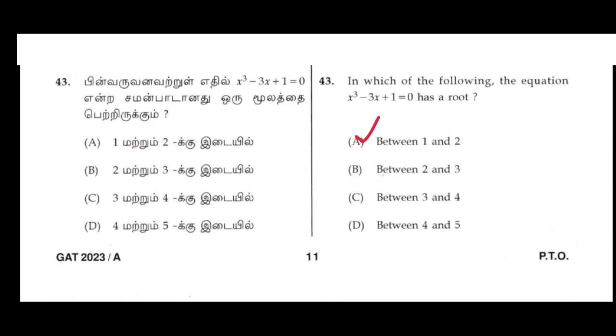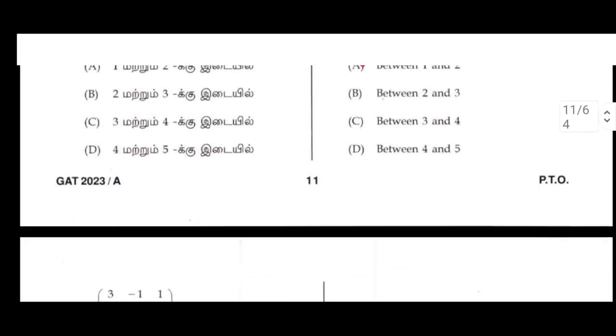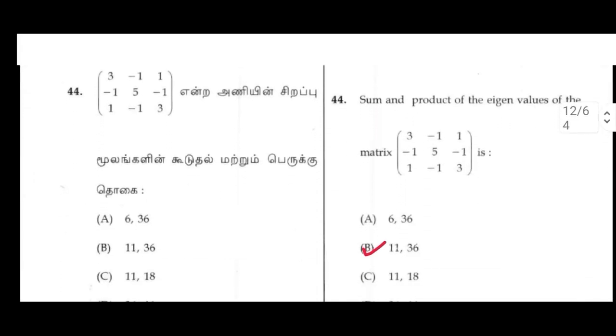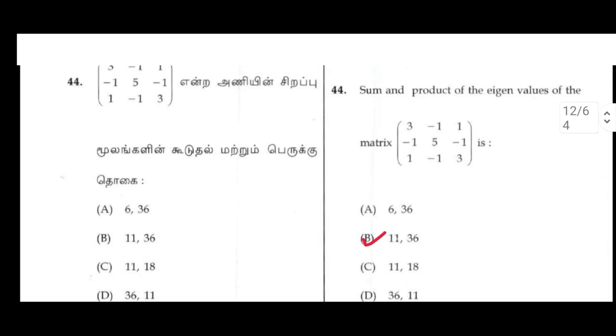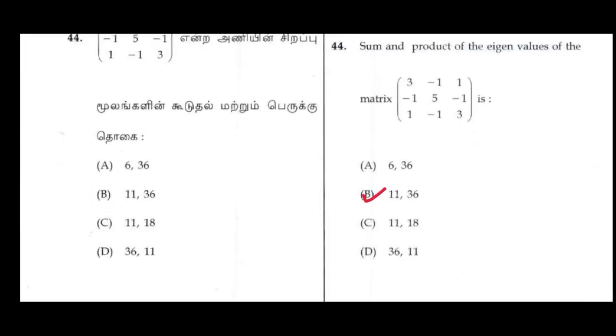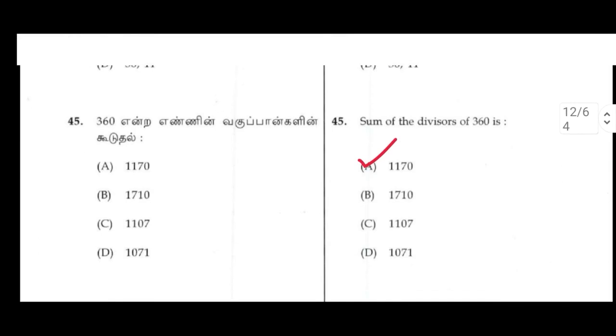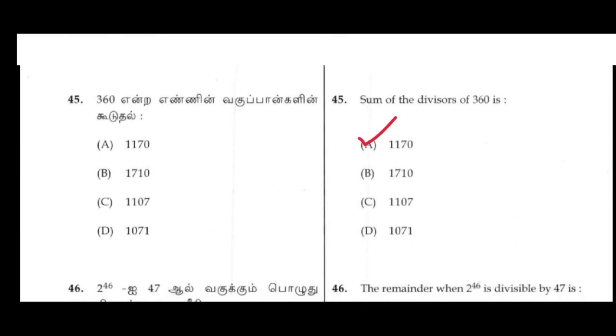43. In which of the following does the equation x cube minus 3x plus 1 equals 0 have a root between 1 and 2? 44. The sum and product of eigenvalues of the matrix [3, 1, minus 1; 1, minus 1, 5; minus 1, 1, minus 1, 3]... is B. 11, 36. 45. Sum of the divisors of 360 is A. 1170.